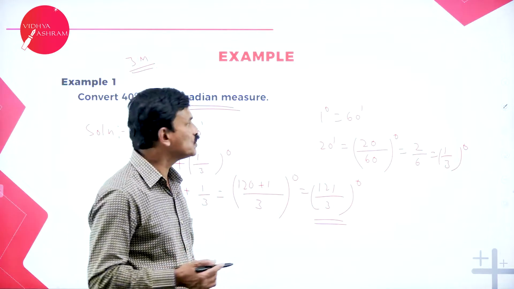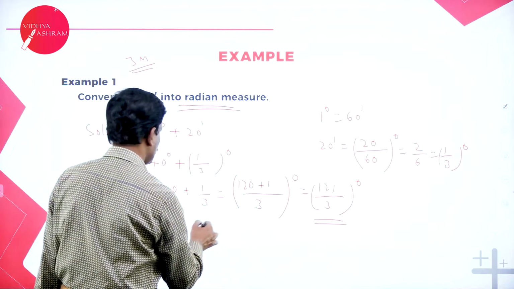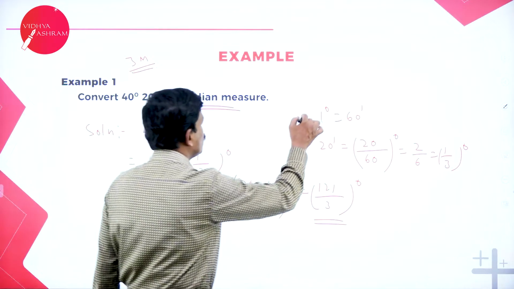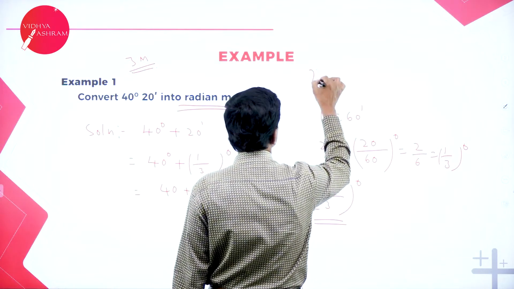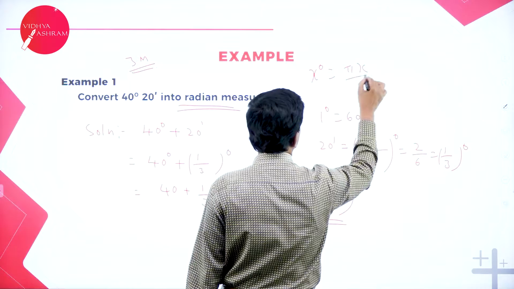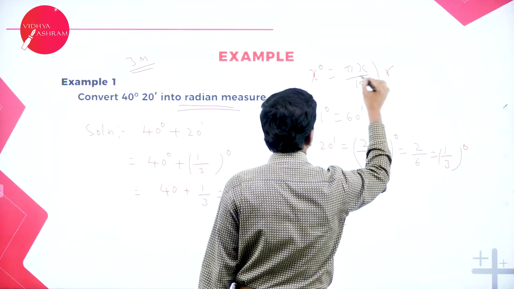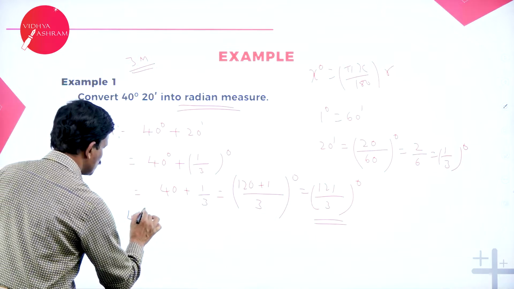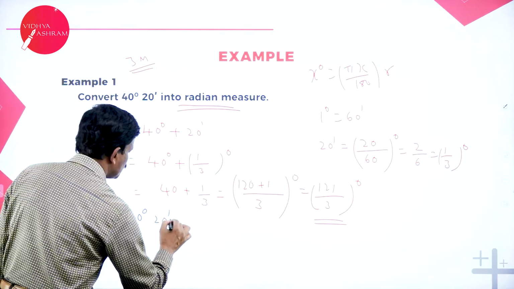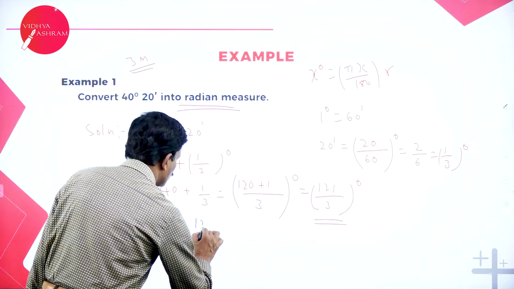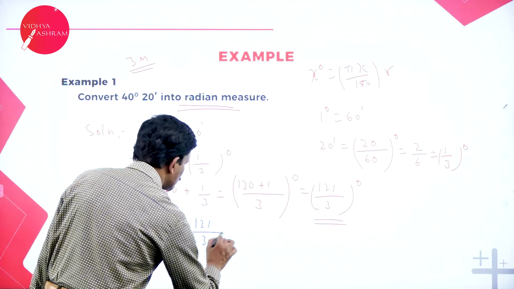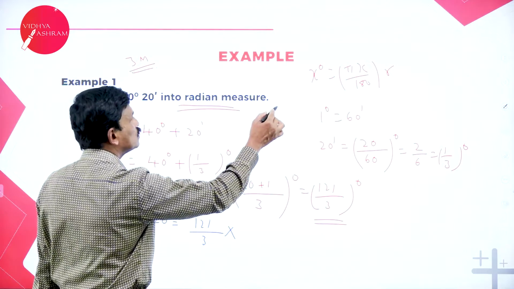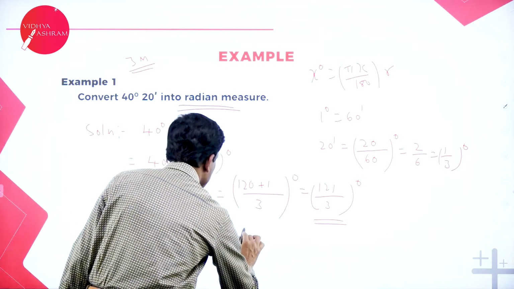Now, convert this into radians. So, how to convert this into radians? As I told in the previous, x degree is equal to pi x divided by 180 radians. Therefore, 40 degrees 20 minutes is equal to 121 divided by 3 into pi by 180.